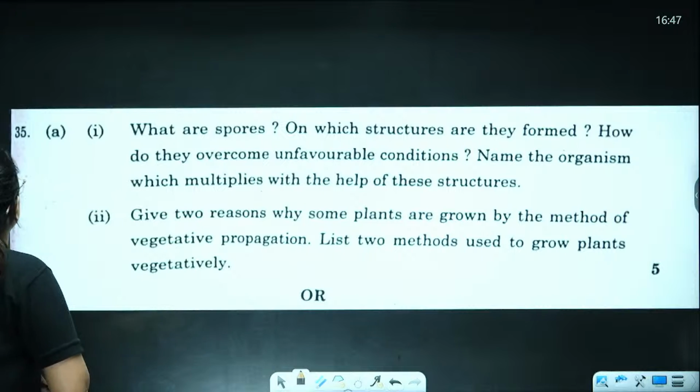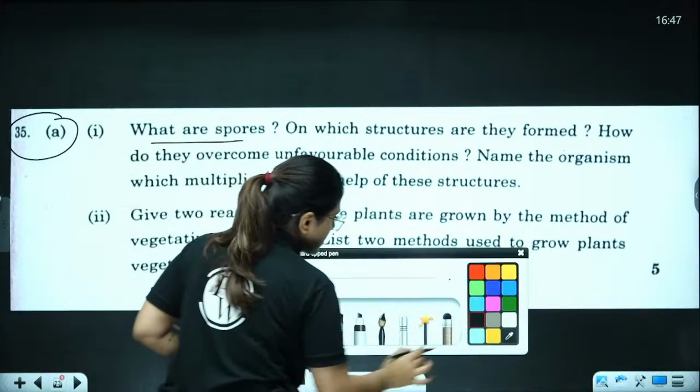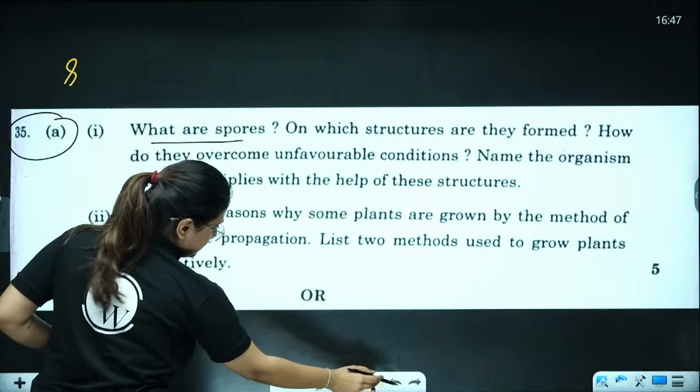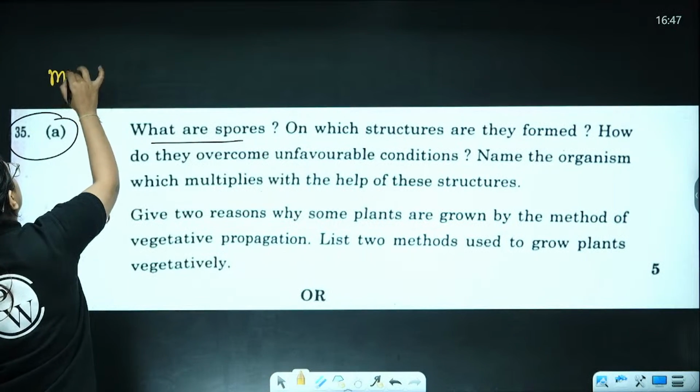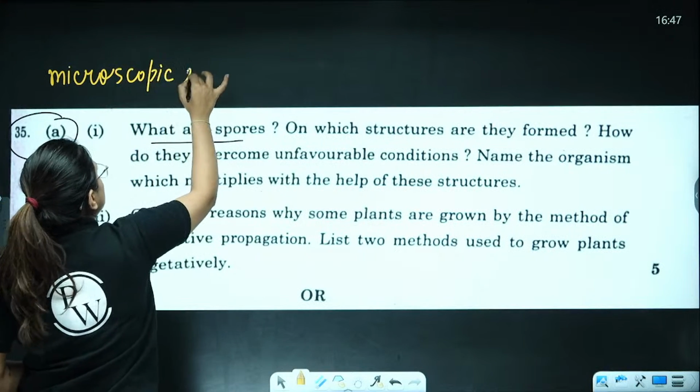Question number 35 is for biology. What are spores? Spores are microscopic reproductive structures, right?